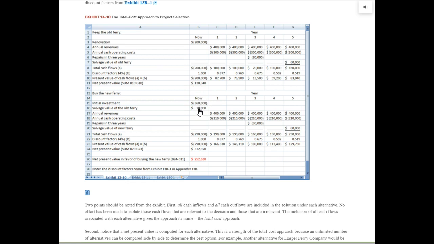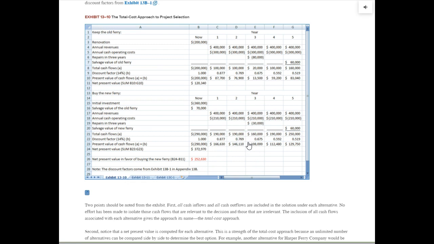If we buy the new ferry, it'll cost $360,000. We can sell the old one, positive $70,000 coming in the door right now. Revenues are the same. Costs are lower though compared to the old ferry, so we save money here. We pay out $30,000 instead of $80,000 to repair the new ferry in year 3, and we can sell it in year 5 for $60,000. So net all these numbers down to get the cash flow for each year. These are positive cash flow numbers.